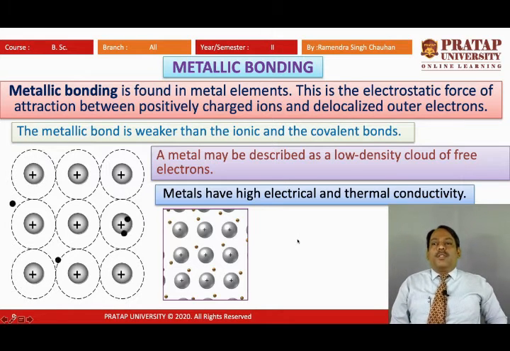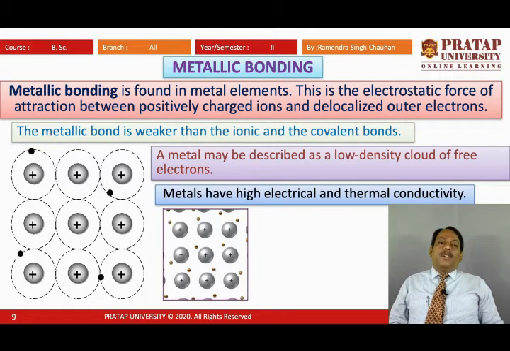Now metallic bonding we will talk about. Metallic bonding is bonding of metals, the solids which we are generally considering, in those solids metallic bonding is formed, and this is an electrostatic force of attraction between positively charged ions and delocalized outer electrons. So here we know that when we are considering a solid or a metal, we are not taking one or two atoms, but we are taking the full metal which is comprised of a large number of atoms.